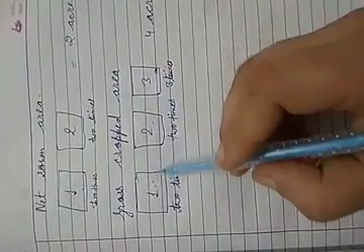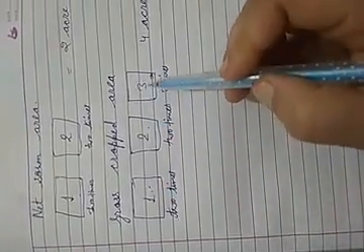And if we ask how much gross cropped area is there, 2 plus 2 is 4, and 3, so 7 acres. Then it will be 7 acres. So what is net sown area? The area in which crops are grown for once or more than once, but the area is counted only once in 1 year. And gross cropped area is the area in which crops are grown for 1 time, 2 times or more than 2 times, and the area is counted as many times as crops are grown.